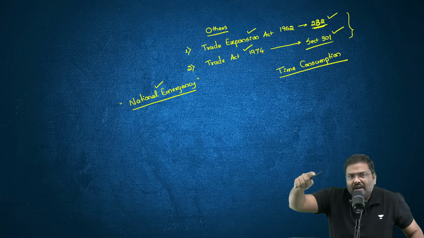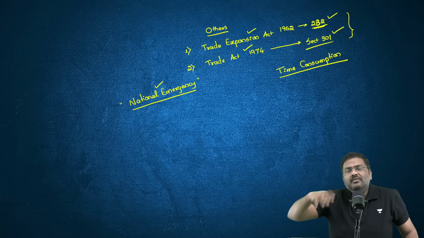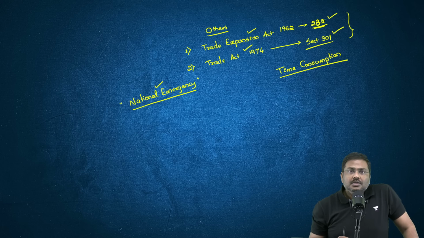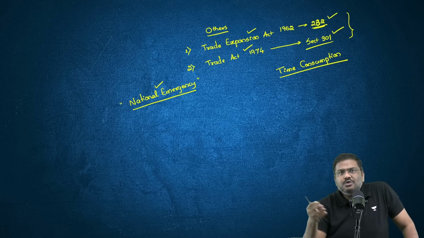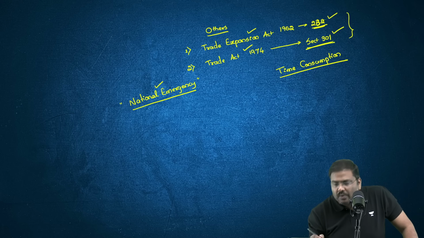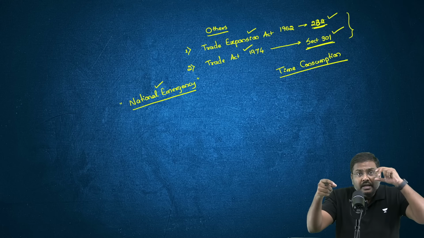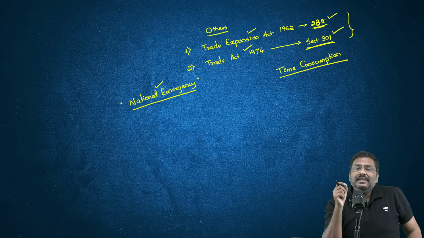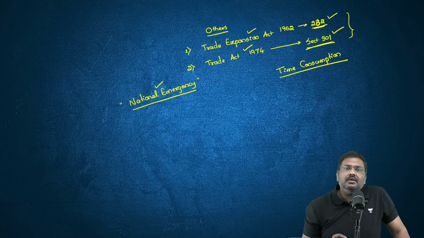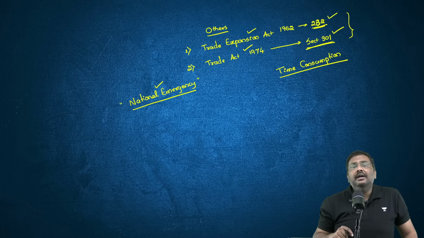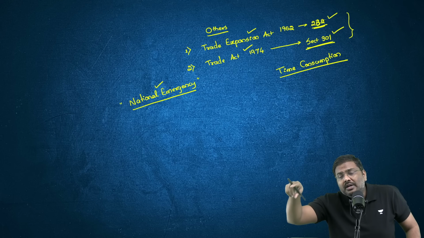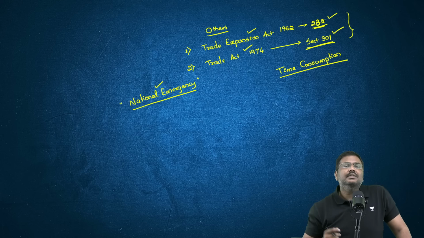The president will have another 90 days to take a call whether to impose a tariff or not. So the argument is this is a time consuming process. What about section 301? There also the investigation has to be conducted by the United States Trade Representative for a period of 12 months, and then the report has to be submitted, and then the call on imposing tariff will be taken by the administration.